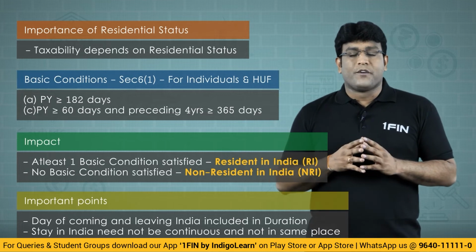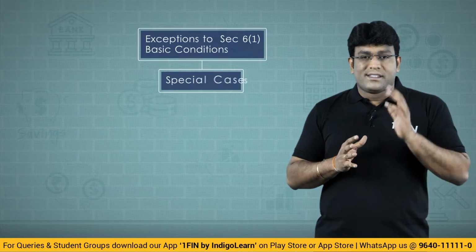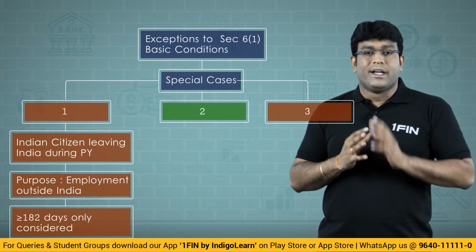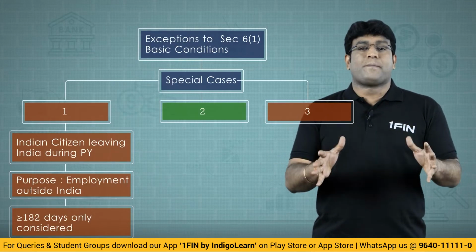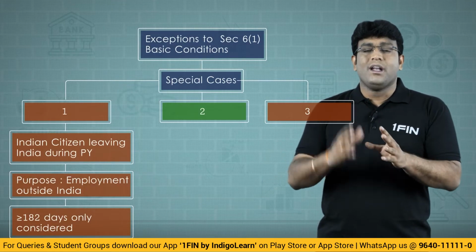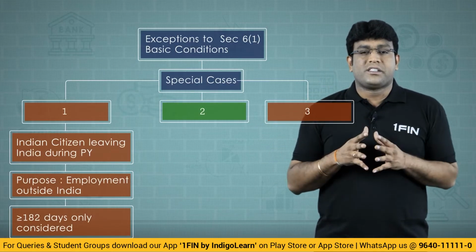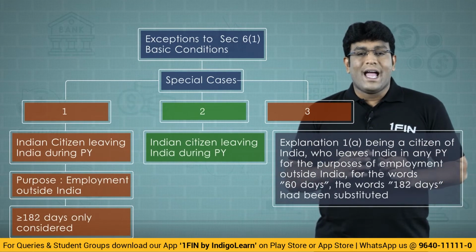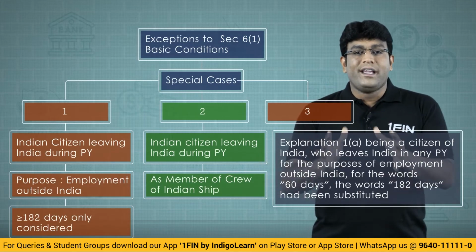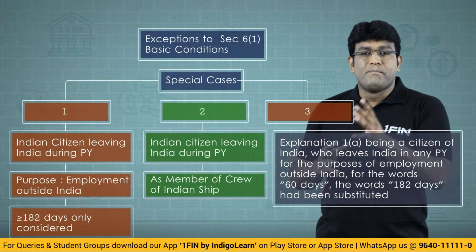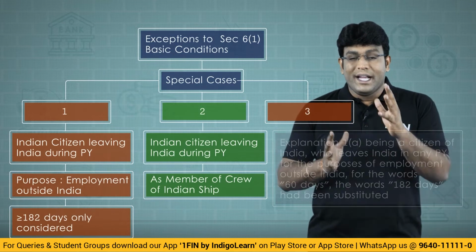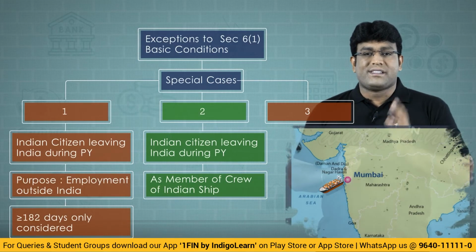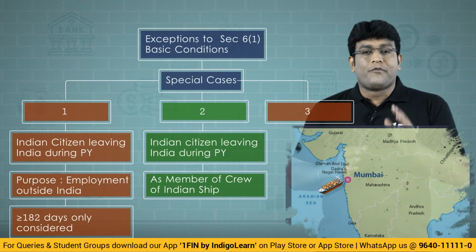Now looking at the exceptions, my dear friends, the first exception we are done with is Indian citizen leaving India during the previous year for the purpose of employment outside India. Now let's look at the second interesting exception, my dear friends. When I say exception, it is against the basic rule. The second interesting exception is Indian citizen leaving India during the previous year as a member of crew of an Indian ship, which is a foreign bound ship. I repeat again, my dear friends, Indian citizen leaving India, L-E-A-V-I-N-G, leaving India during the previous year as a member of a crew of an Indian ship.